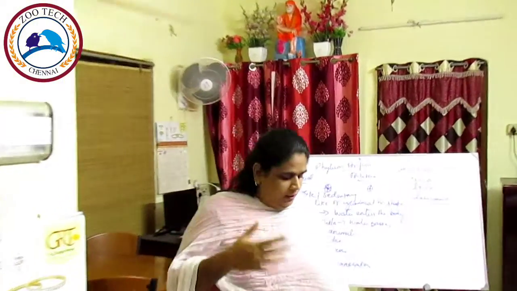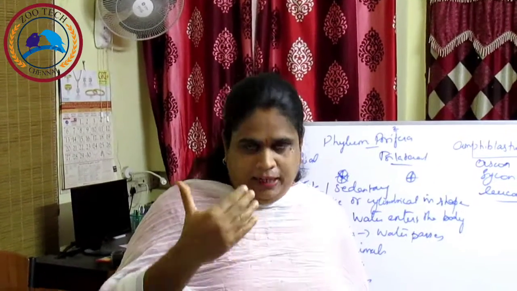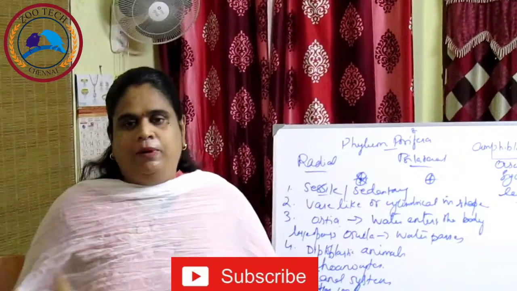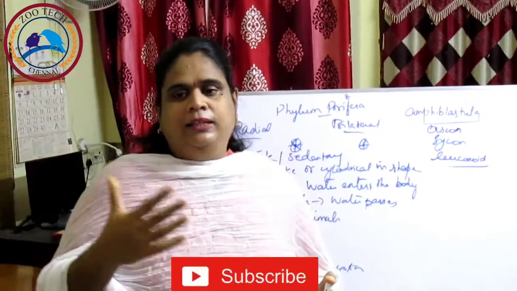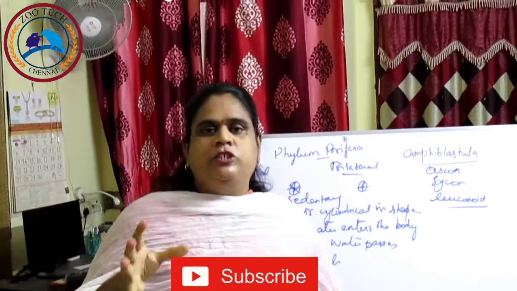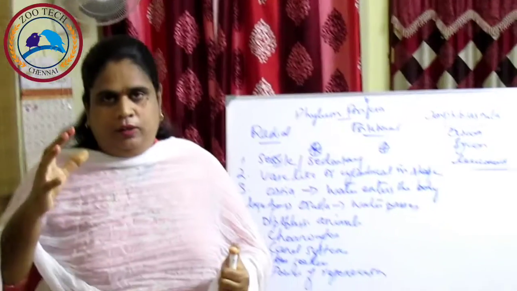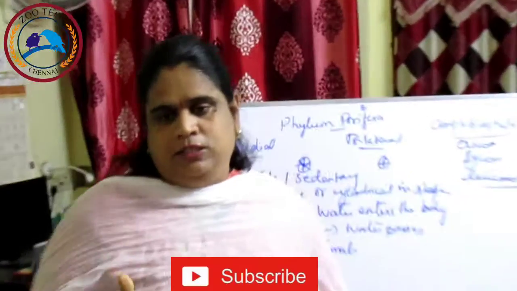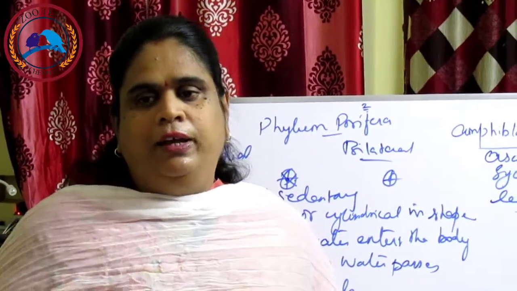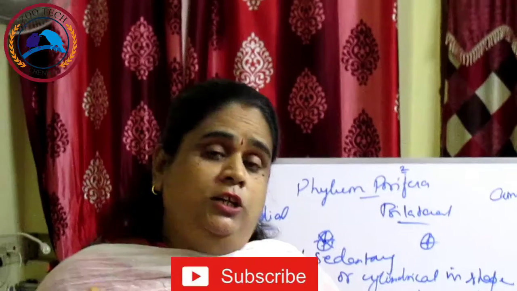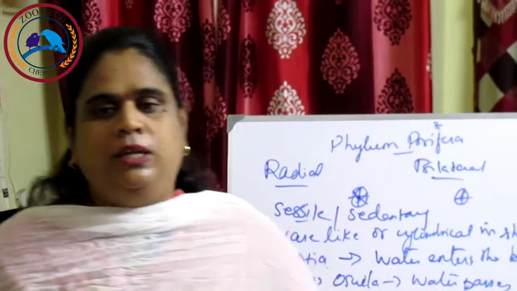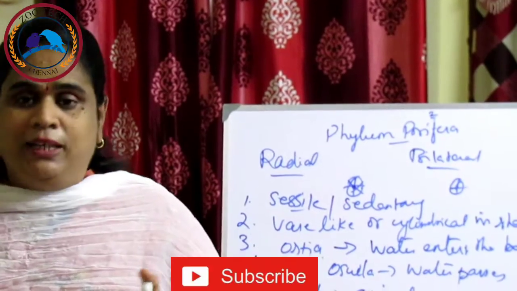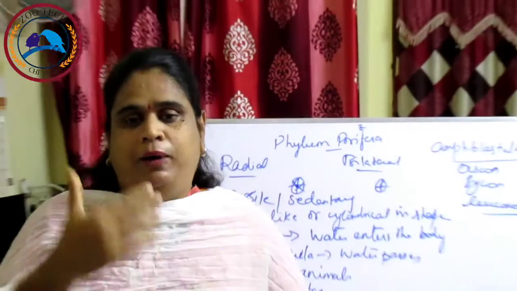So let me read the characters. You have to say they are aquatic, mostly marine, sessile, sedentary, and the body shape is cylindrical. The most characteristic feature of poriferans is the canal system. They have numerous pores, the ostia, through which the water enters the body into a cavity called the spongocoel, and one or more large openings, the oscula, by which the water passes out.